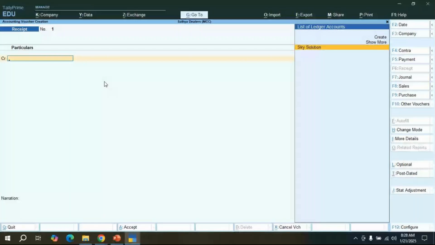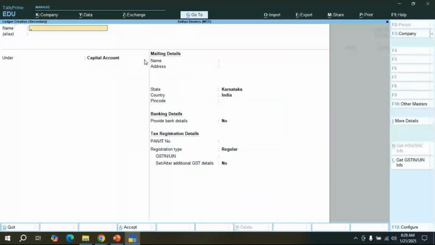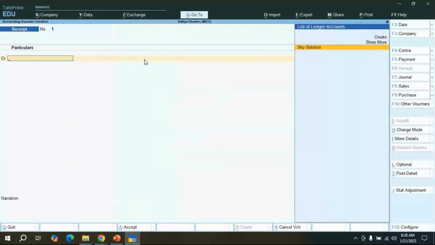We have to create the ledger. So now select here, directly create on this. Directly on this particular screen, by selecting the create option, we can create a ledger. So click on that create. Now see, the ledger creation options are going to display. One more time I will show you that.